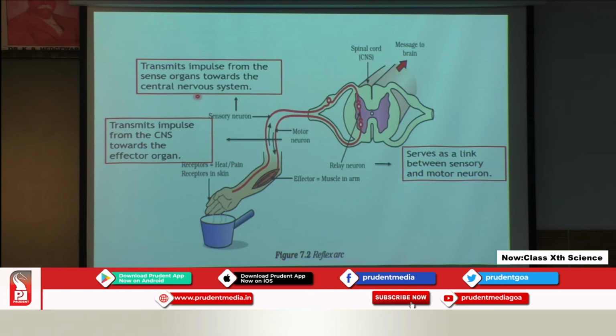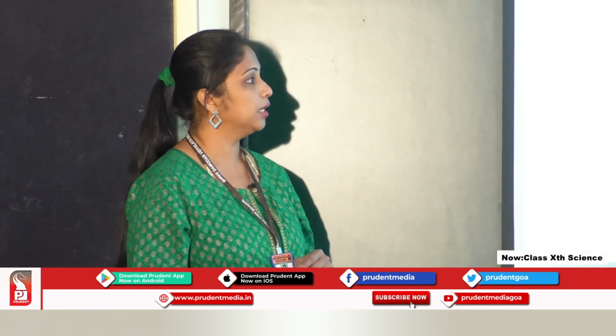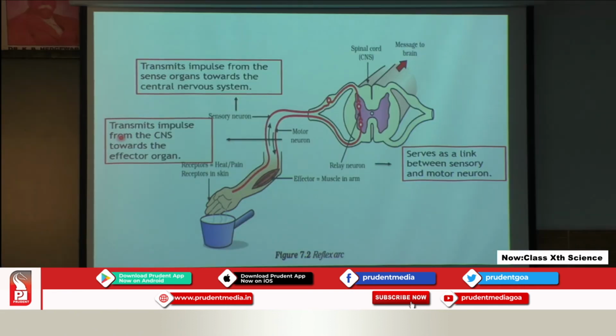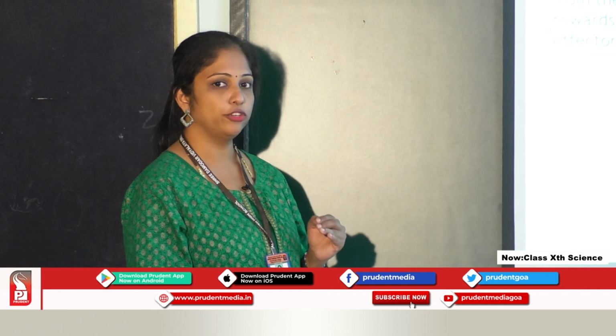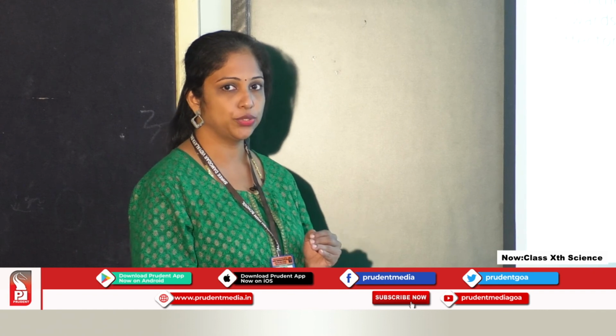The relay neuron is the nerve cell which serves as a link between the sensory and motor neuron, and the motor neuron transmits impulse from the central nervous system towards the effector organ. So these are the functions of different kinds of neurons which are involved in the reflex arc. I hope this is clear to you, students.